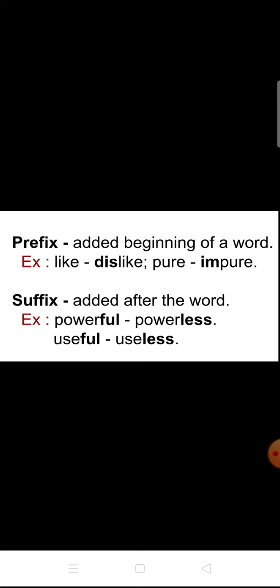Then suffix. What do you mean by suffix? Suffix means added after the word. Powerful, powerless. What's the opposite word for powerful? Powerless. And useful, useless. What's the difference between prefix and suffix? Prefix means added at the beginning of a word, before the word. Suffix means added after the word.